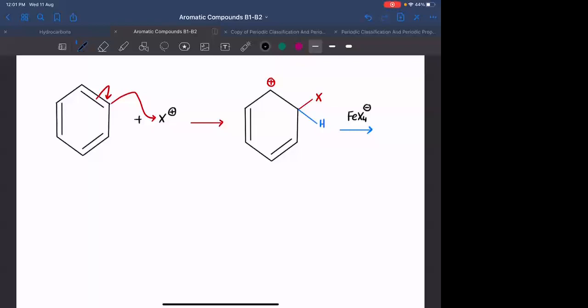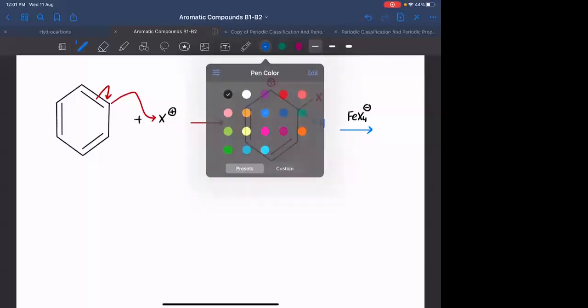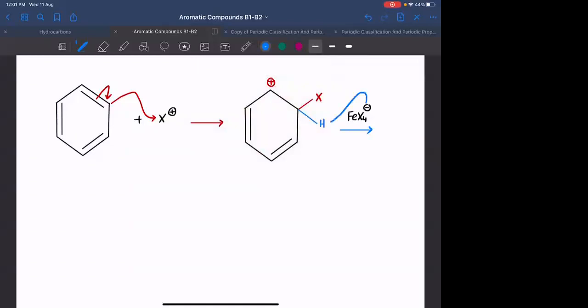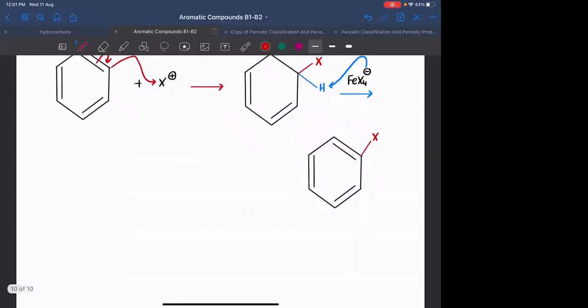FeX4 negative will be attacking this particular H. From here, X, which results in the formation of, you will get back FeX3 plus that hydrogen will be going along with X minus to form HX.